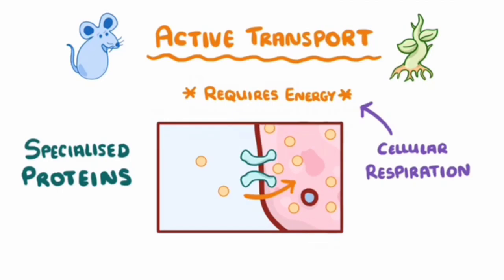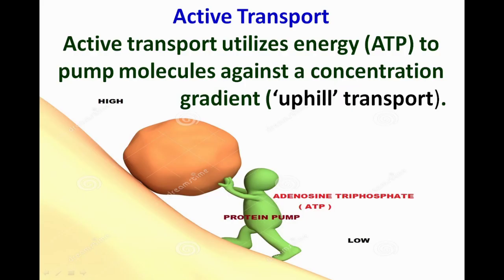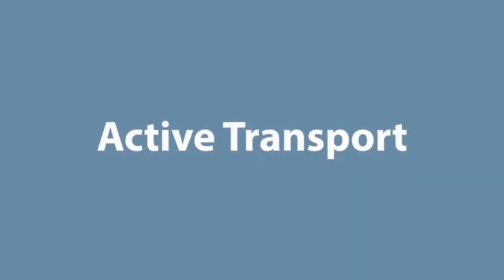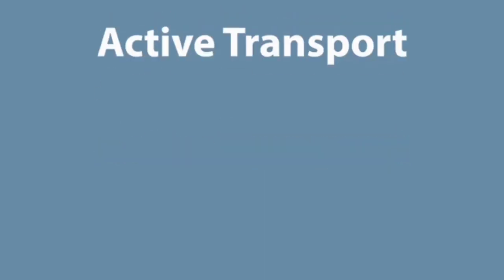Active transport utilizes energy rich molecules, adenosine triphosphate, that is ATP, to pump molecules against a concentration gradient. In short, active transport can be defined as a movement of molecules from lower concentration to higher concentration.